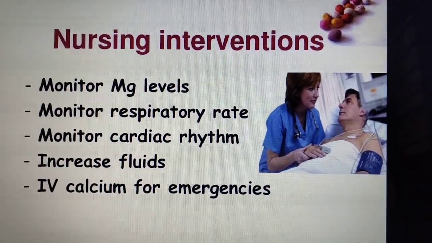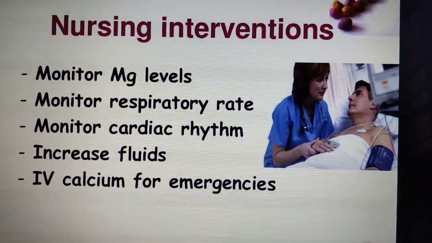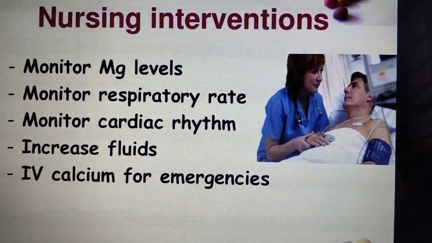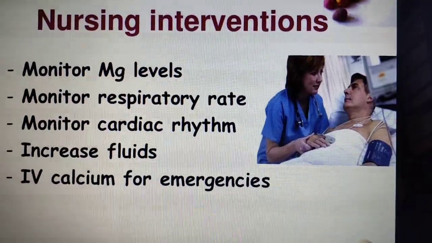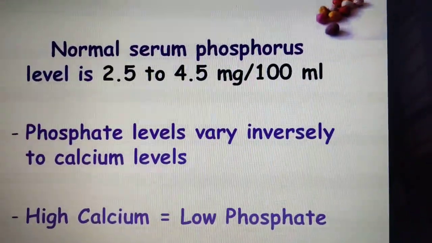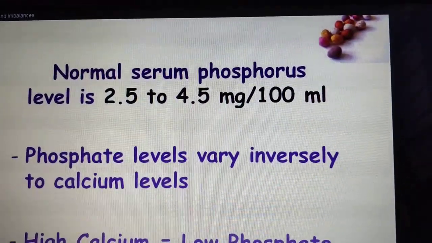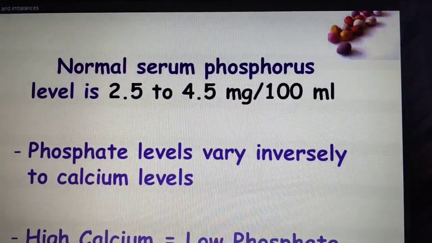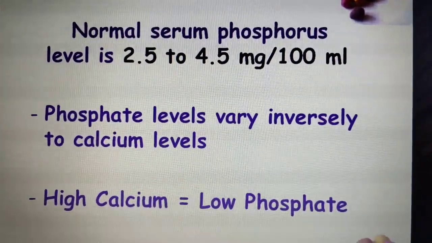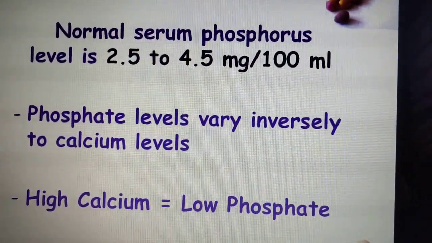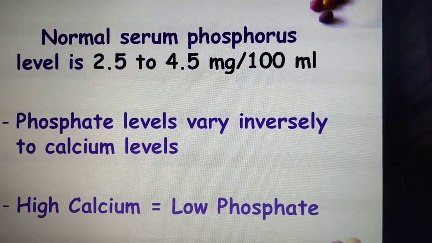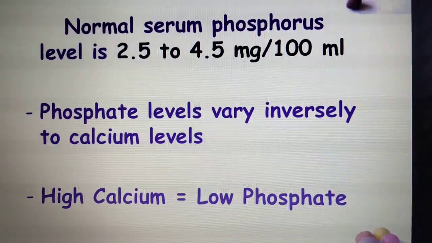So what are the interventions for that? Monitor the magnesium level, monitor the respiratory rate, monitor the cardiac rhythm, increase the fluid, and IV calcium for the emergency. Next we see phosphorus. As we all know, the normal serum phosphorus level is 2.5 to 4.5 milligram per 100 ml. The phosphate level varies inversely to the calcium level. High calcium is equal to low phosphate. This is the normal condition.